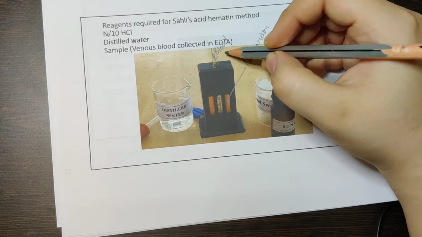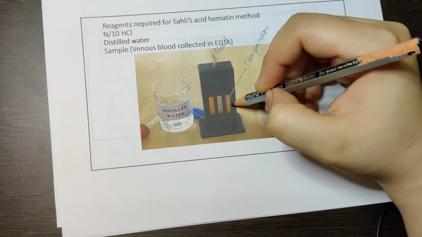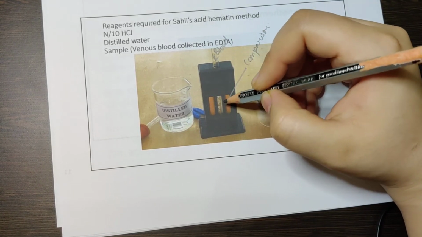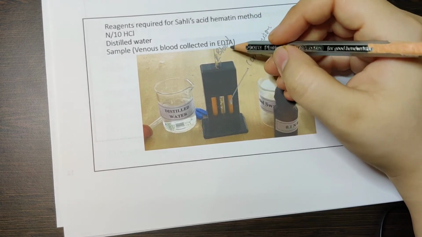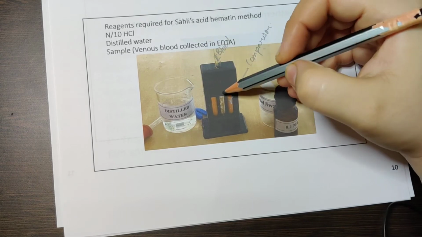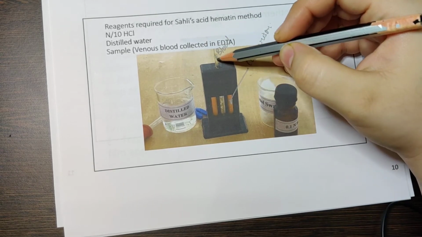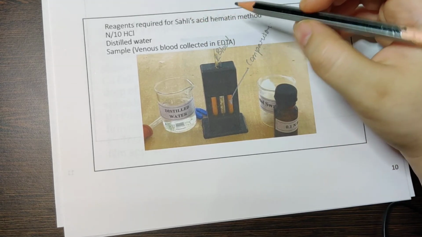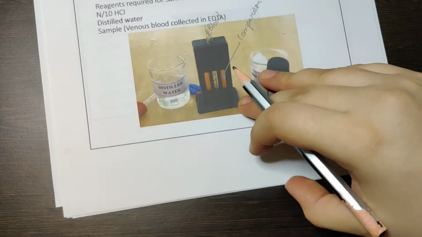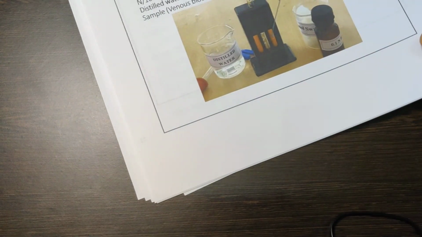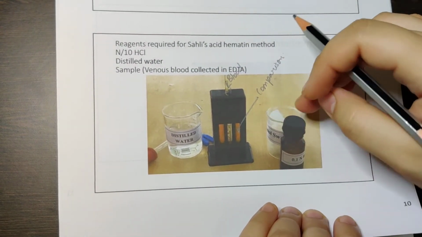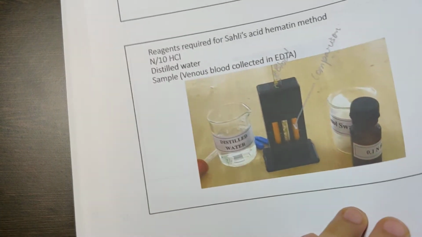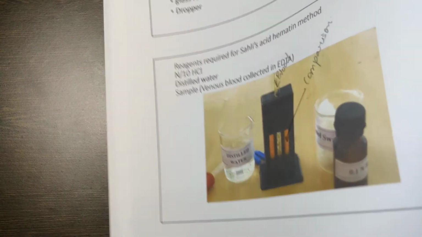We will try to compare the blood and this color. Until they are a similar color, you will keep diluting the blood. When the blood and this color are the same, you take out the pipette and see the value in the pipette, and that is how you come to know how much hemoglobin you have. I'll ask your faculty whether these are done for you all. If it's done, practically it is very interesting to see how much hemoglobin one person can have.